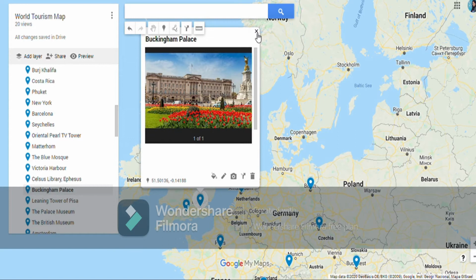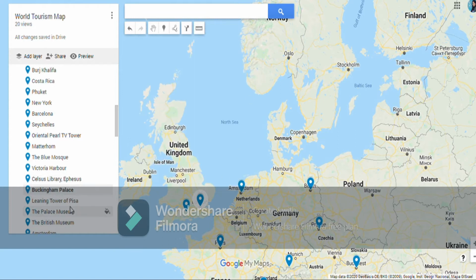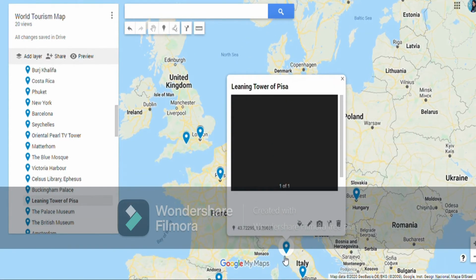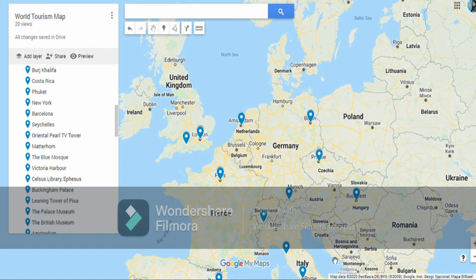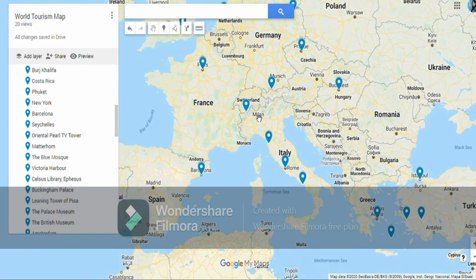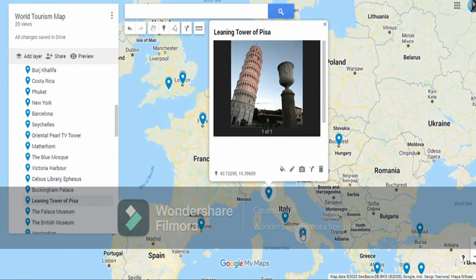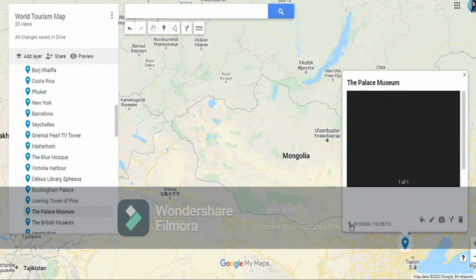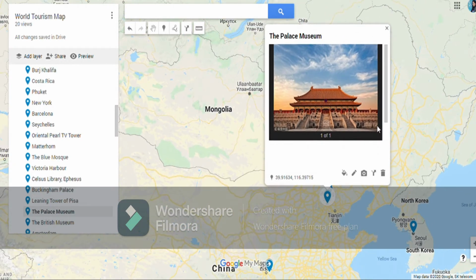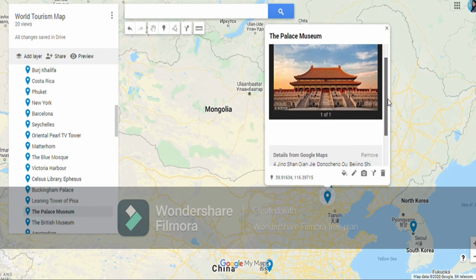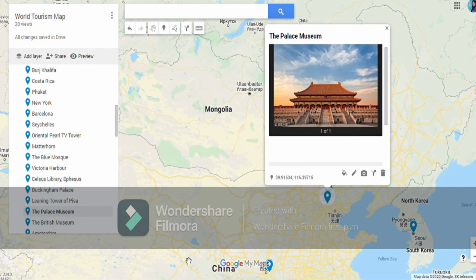Then we have Leaning Tower of Pisa. Again in Italy we have Leaning Tower of Pisa. Okay, so here we have Italy, Milan, Rome, and Leaning Tower of Pisa in Italy. The Palace Museum. Here we have the Palace Museum in China. Famous dynasties of China ruled from here, so it is near to Beijing. It is in Beijing.